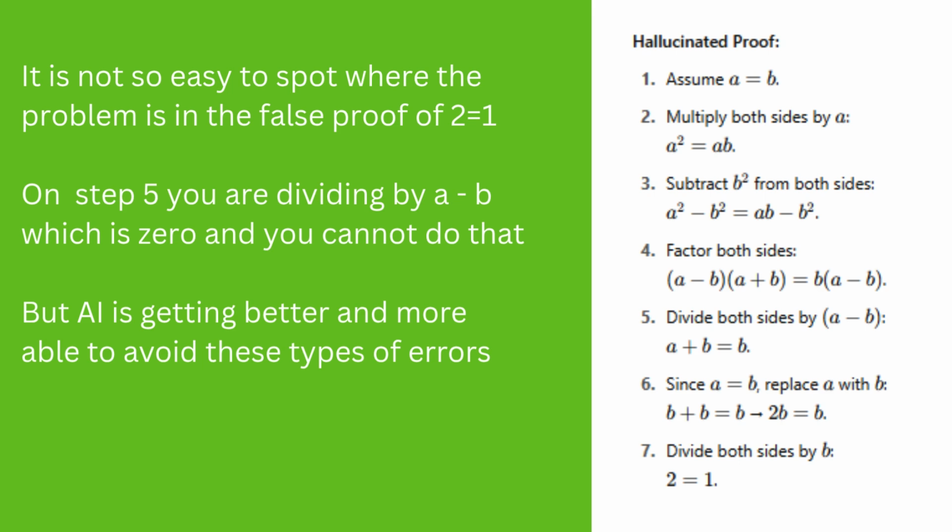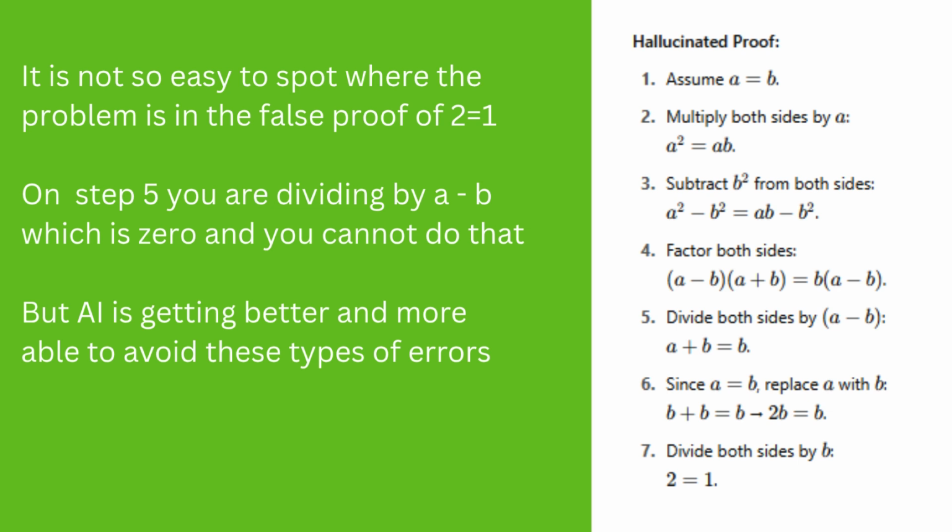So, for example, in this situation here, this proof that 2 equals 1, most AIs now have managed to correct this and understand, in this particular example, that this is a problem. So if you were to put this into current AIs as they are, it should identify this now as being a false proof. But before, it would do this and assume that it was sort of a true proof.